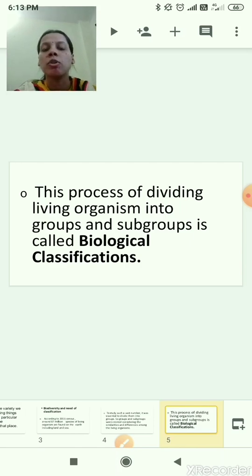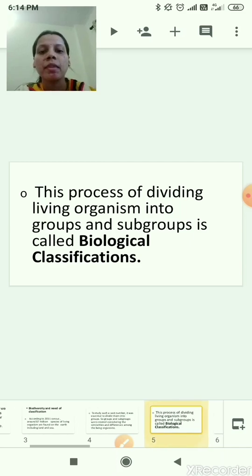And how are we dividing them into groups and subgroups? Based on their similarities and differences, because there is a vast number of species found on the earth, and it is difficult to study them, so we are dividing them based on their similarities and differences. The process of dividing living organisms into groups and subgroups is called biological classification. I hope you understood the definition.